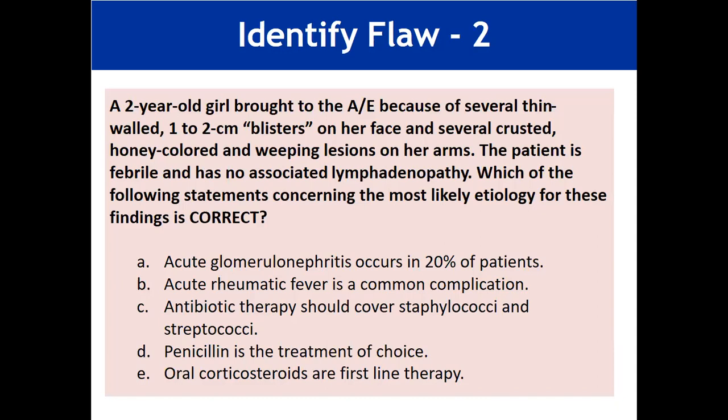This is another MCQ. A 2-year-old girl is brought to the emergency department because of several thin-walled 1 to 2 cm blisters on her face and several crusted, honey-colored, weeping lesions on her arm. The patient is afebrile and has no associated lymphadenopathy. Which of the following statements concerning the most likely etiology for this finding is correct?